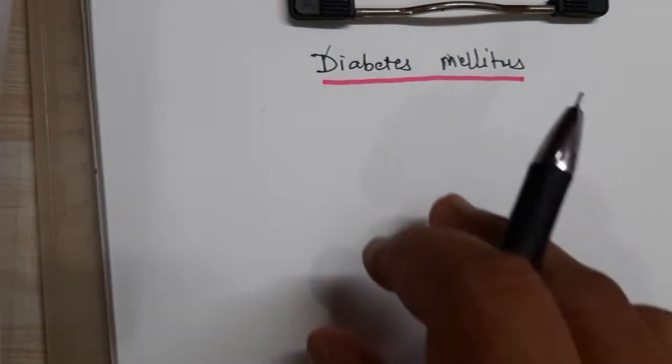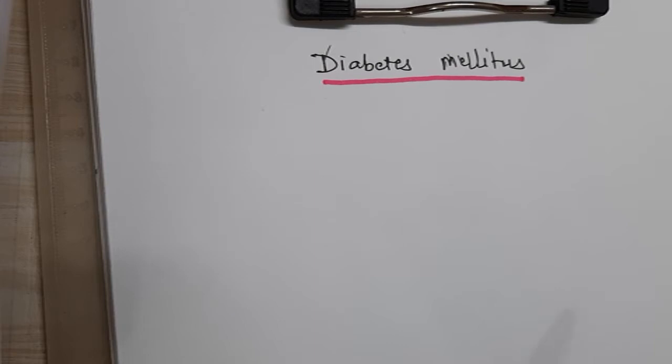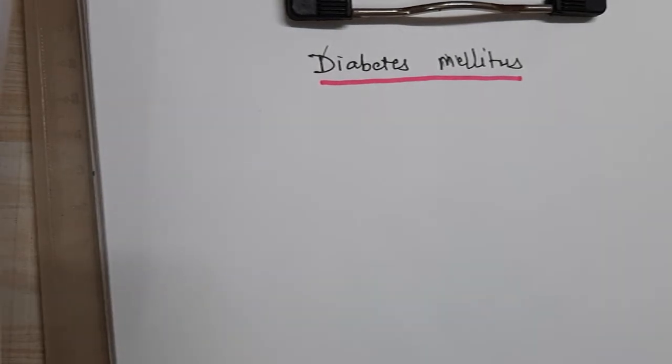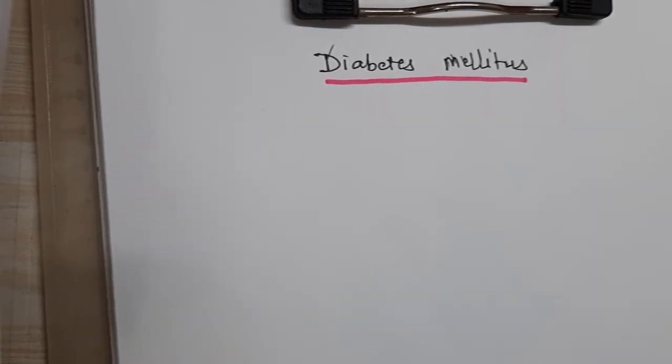What are the conditions which cause, what are the reasons for diabetes mellitus in human beings and in dogs and cats. Then what are the tests which are required to detect diabetes mellitus, and the different types of tests involved. Then other conditions, that also we will study.